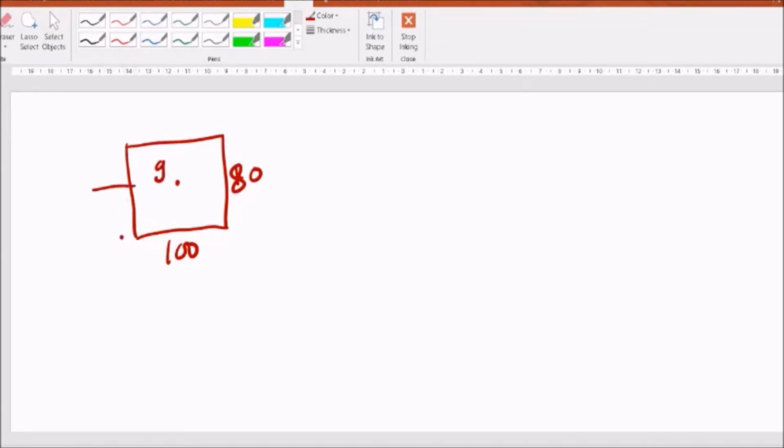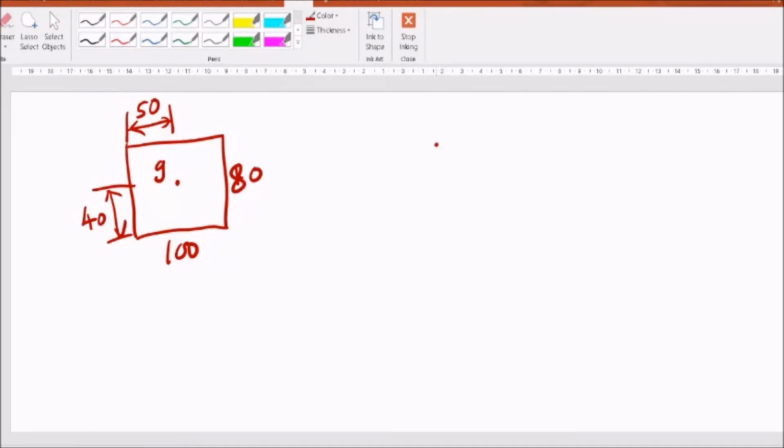And another thing is how to evaluate the center of gravity, CG, of a given cross section. For example, if this is the cross section, 100 by 80, CG will be somewhere here, G, and what will be the distance from here to here? 40. And what will be this horizontal distance from here to here? 50, right? Half of this.